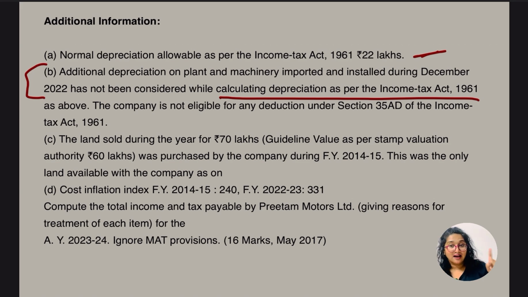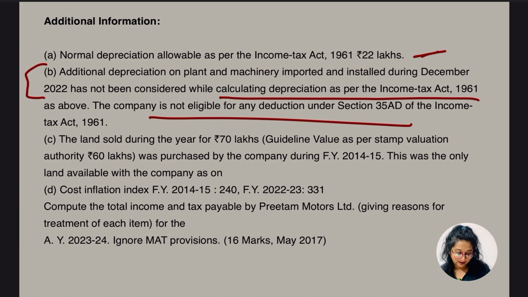As we know, we have done the special treatment for the very first illustration, for claiming deduction under section 35AD and depreciation. Okay, so they are saying they are not eligible for this deduction under section 35AD. So we are not going for that treatment.